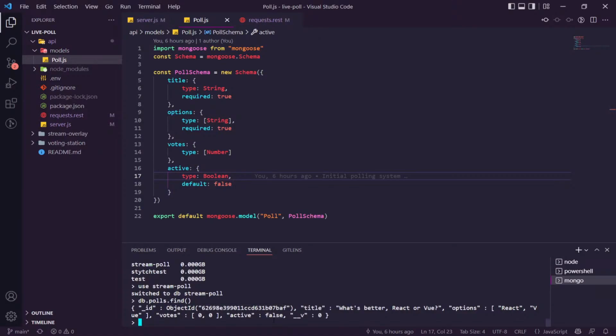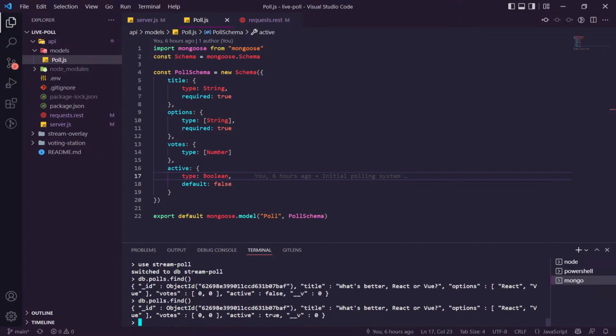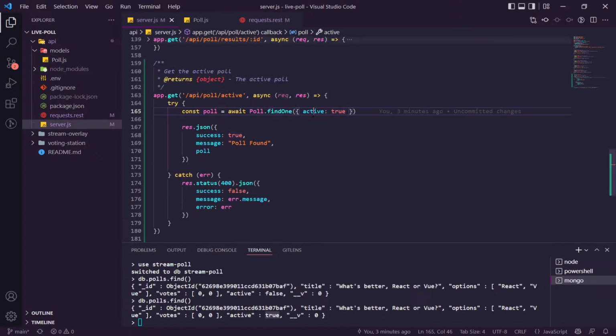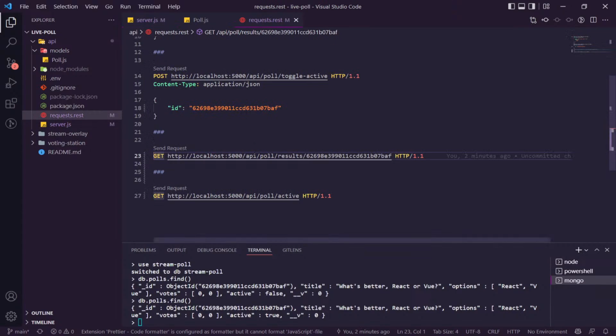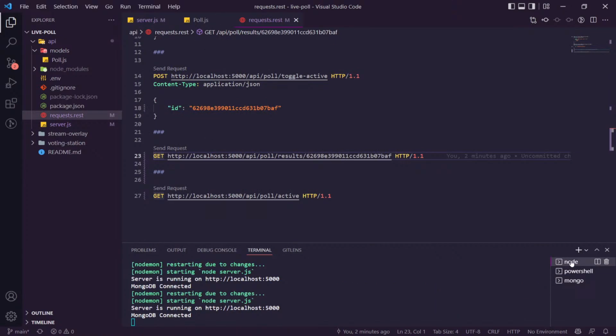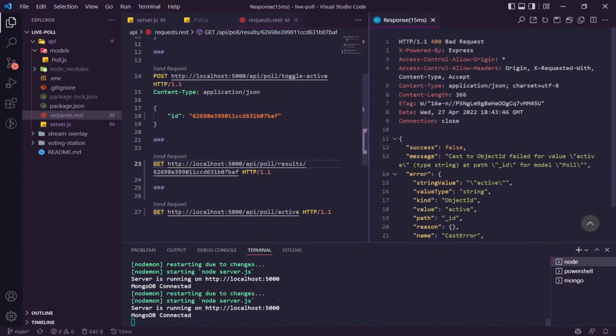Okay, it looks there as if it's finished. So we do that. No, it's still true there. Guys, I'm truly stuck. I don't know what the issue is. Active true, should just work. Once we bring it outside this and then just log the poll, hit send request.